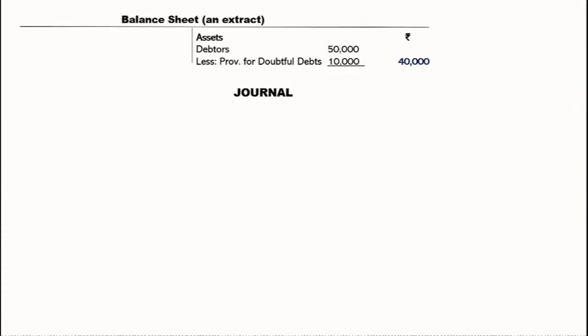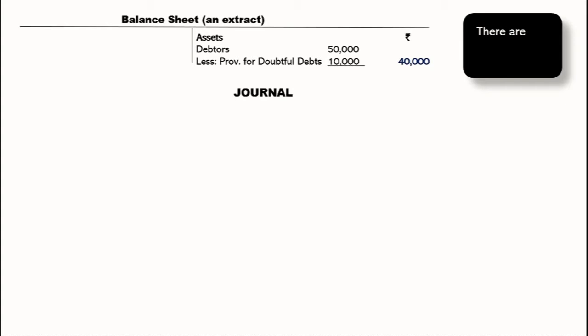Now moving to the next adjustment, wherein we have a balance sheet with debtors and provision for doubtful debts, and the adjustment is given that there are bad debts of rupees 12,000.